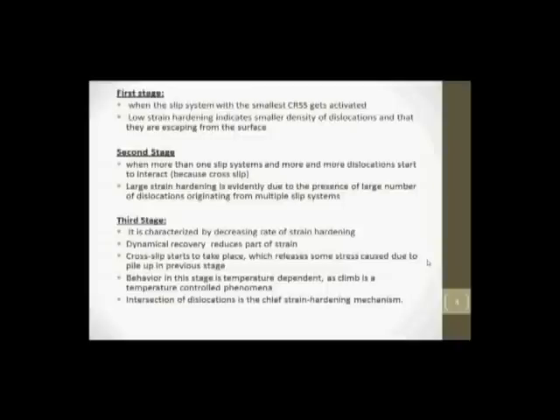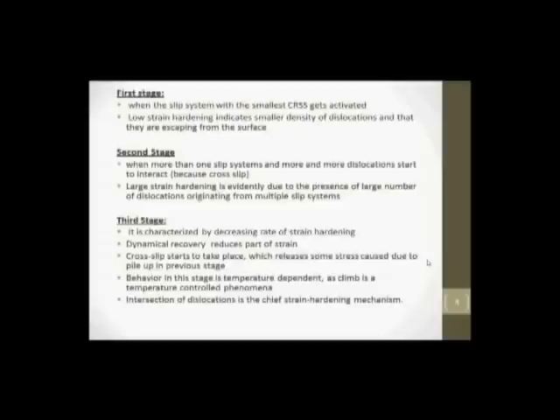And this is the reason why you see a curve with a very small slope, that is, the stress is increasing very slowly in this region. The low strain hardening produced during this stage implies that most of the dislocations escape from the crystal at the surface. During the easy glide, slip always occurs only on one slip system. For this reason, the stage 1 slip is sometimes also called laminar flow.